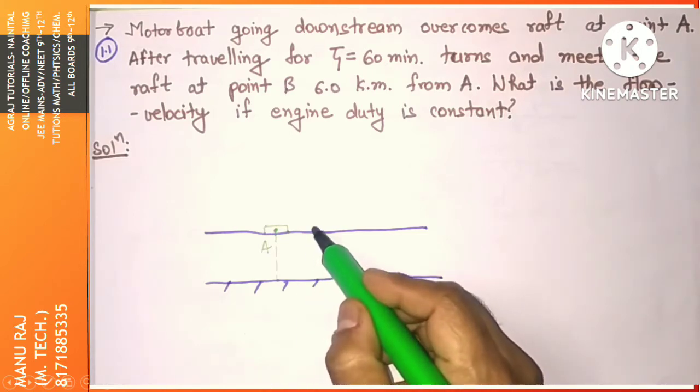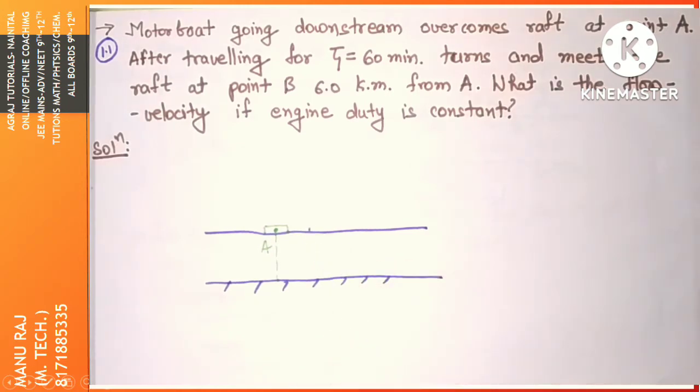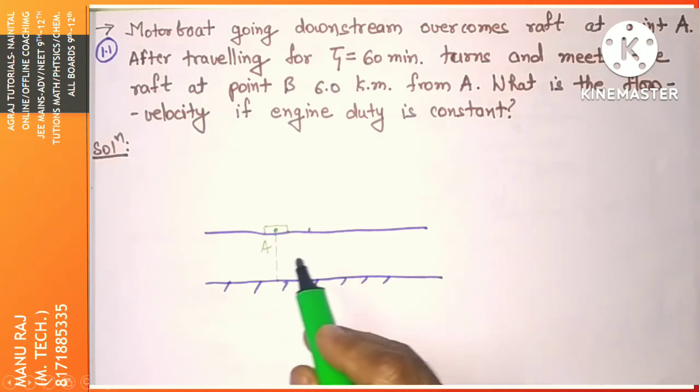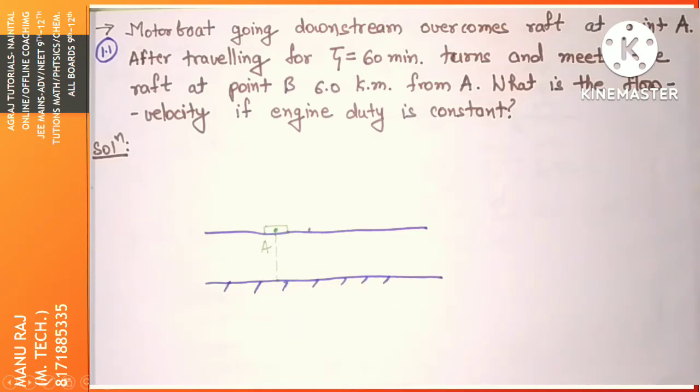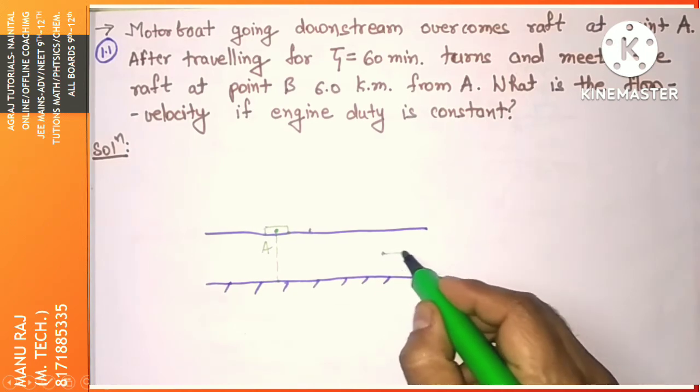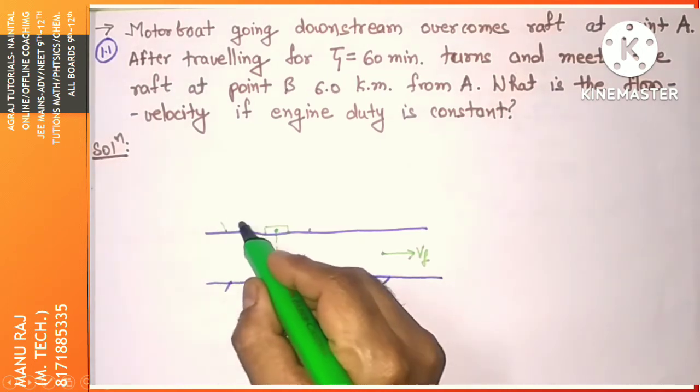If we are standing on this raft and we observe some point ahead of us, like an article that is flowing with us, because we have the same velocity, we don't have any relative motion, so it will appear to the person standing on the raft as if it is not moving at all. So the flow velocity is, as I said, Vf. Now at this point A, some boat is crossing this raft. So I'll just draw this boat here.